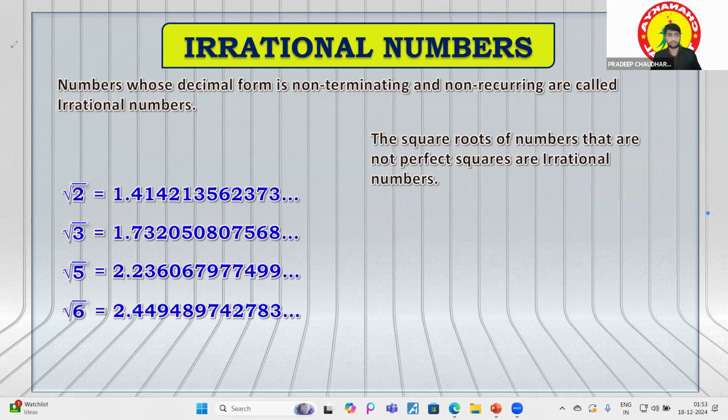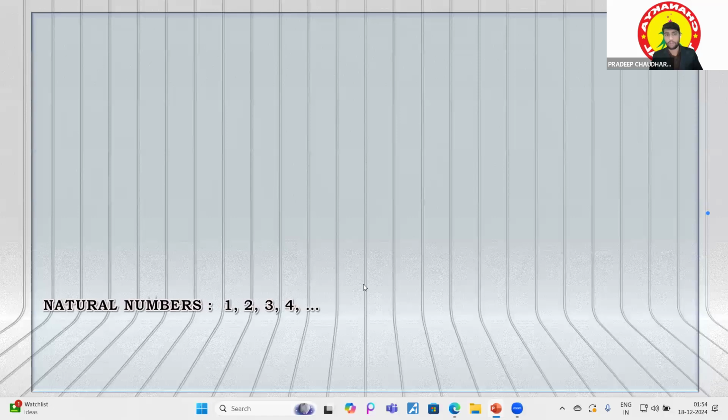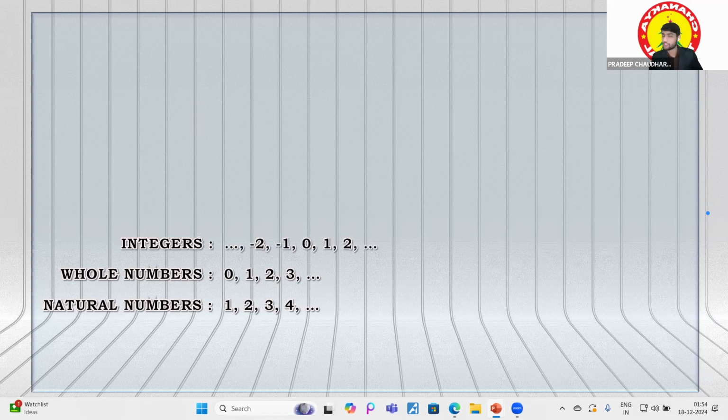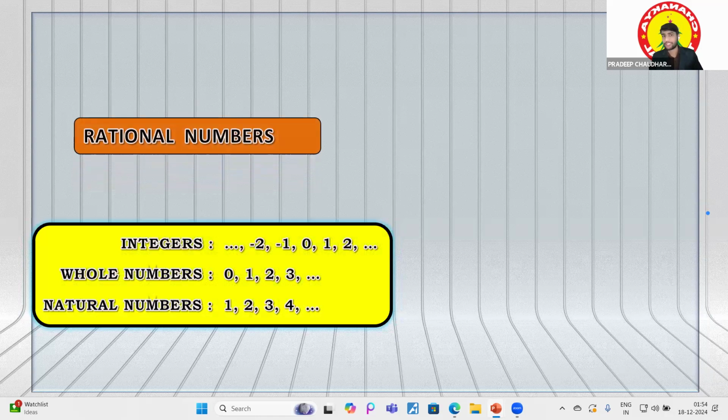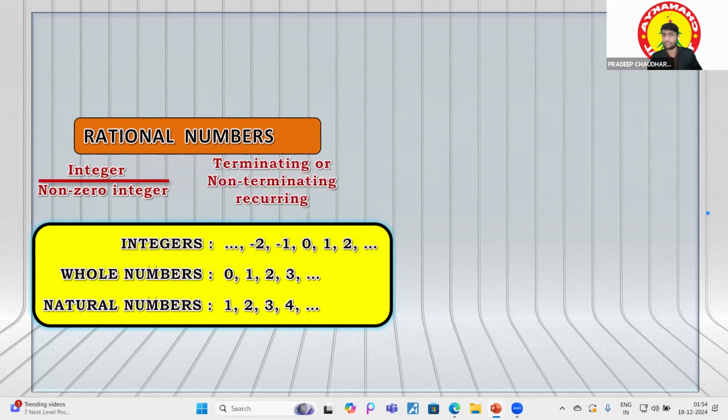Now let's move forward. Natural numbers are 1, 2, 3, 4; whole numbers 0, 1, 2, 3; integers -2, -1, 0, 1, 2, meaning the negatives of the natural numbers, including 0, and the positive counting numbers. So these are the things that come in the kingdom of rational numbers. A rational number is an integer upon a non-zero integer, and another definition: it should be terminating, or non-terminating but repeating.